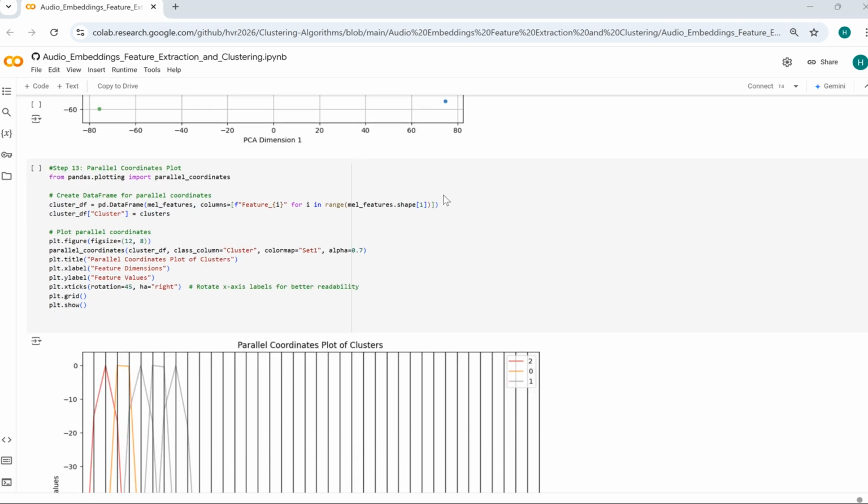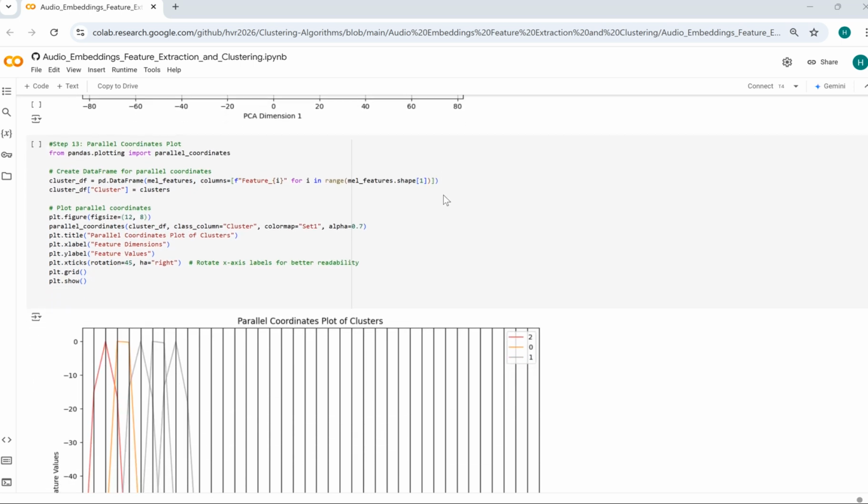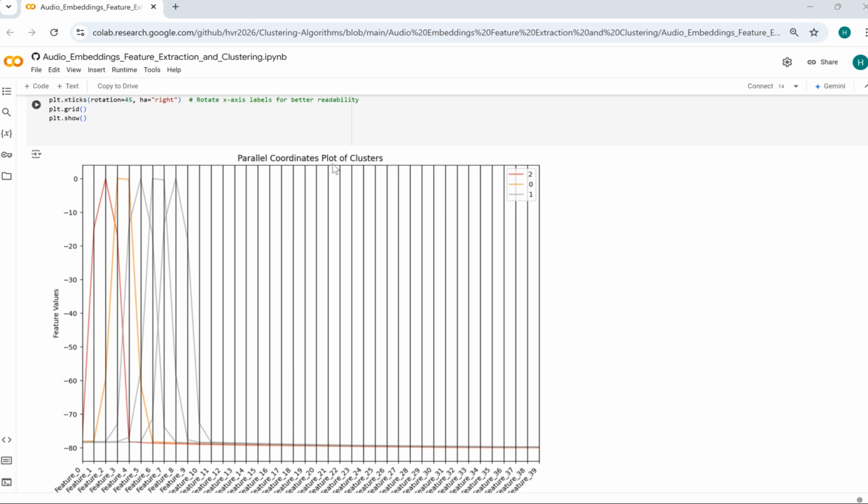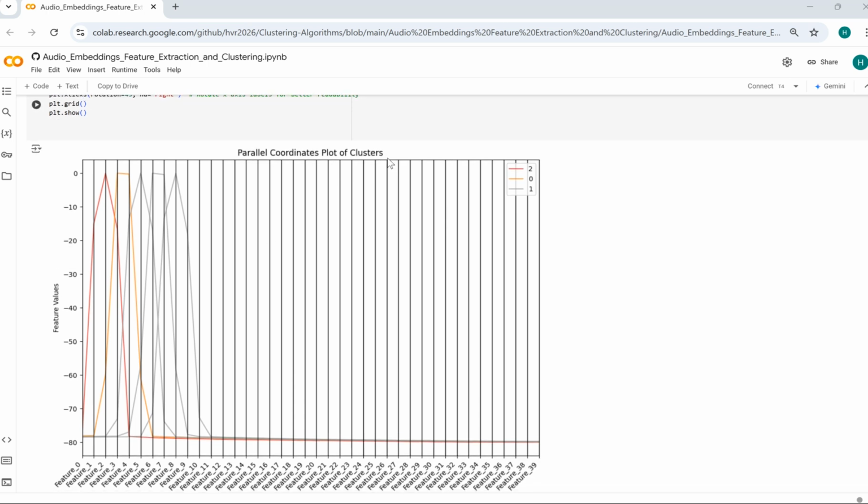So moving on to the parallel coordinate plot. Parallel coordinates visualize feature values across dimensions for each cluster. Each line represents a sample, and the clusters are color coded. This plot highlights feature trends and differences across clusters, improving interpretability.